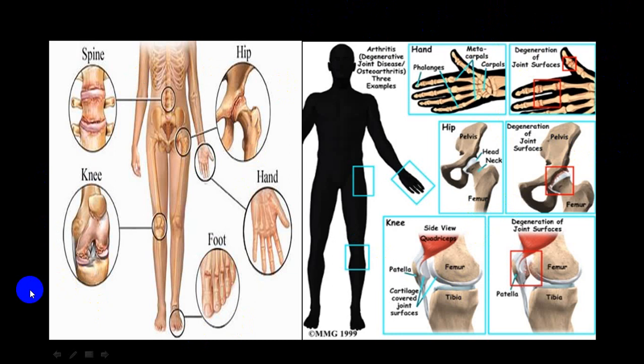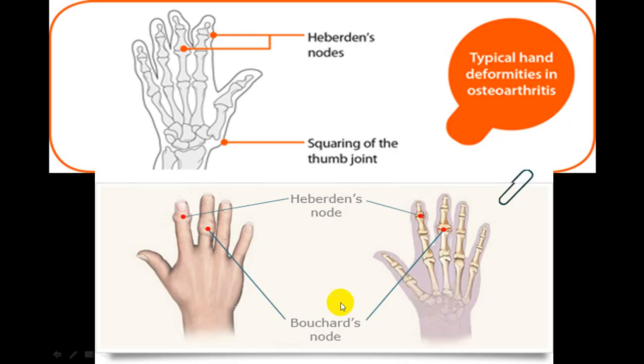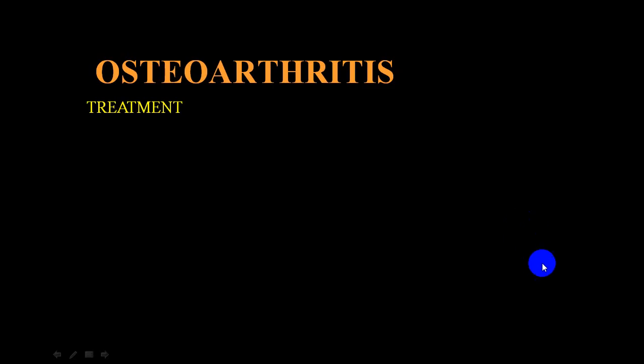Look at these joints. Hip joint can be involved, spine can be involved, knee is involved, foot can be involved. You can have involvement of small joints like PIP and DIP joints. So there are a lot of joints which can be involved. So you have Bouchard's nodes, you can have Heberden's nodes, etc.